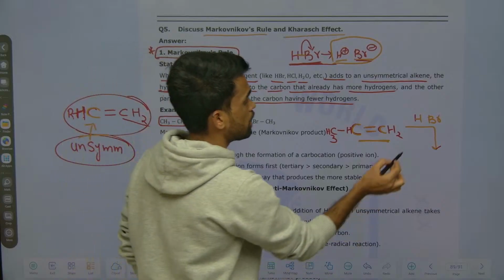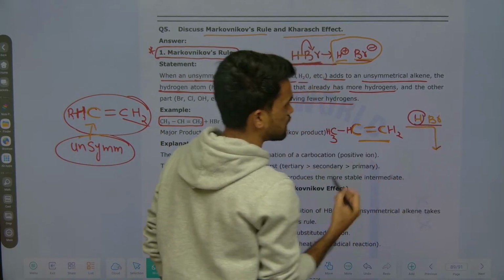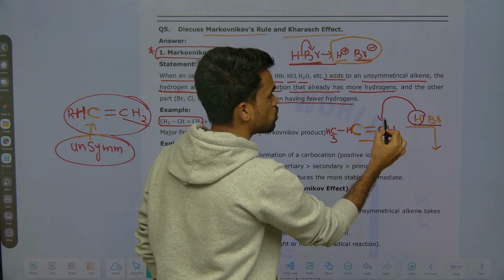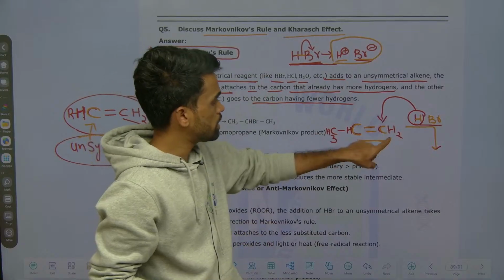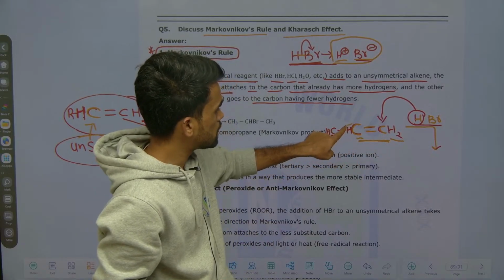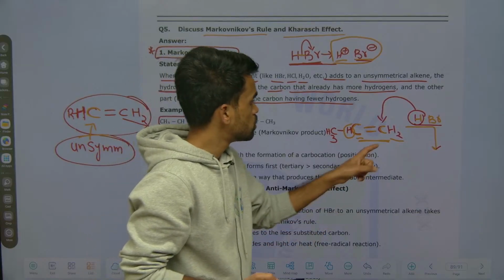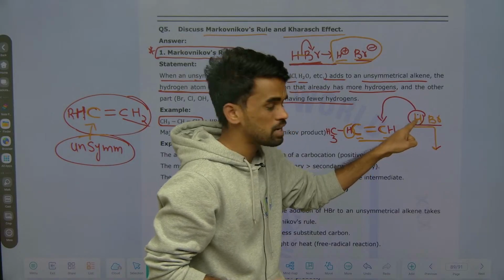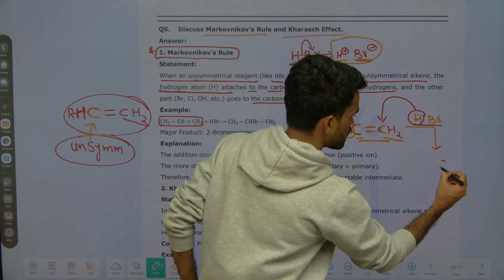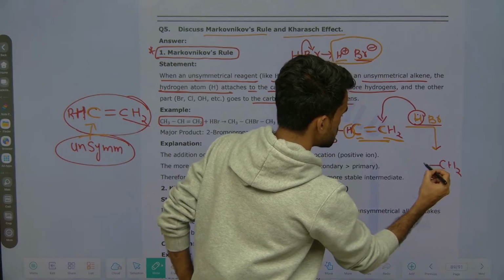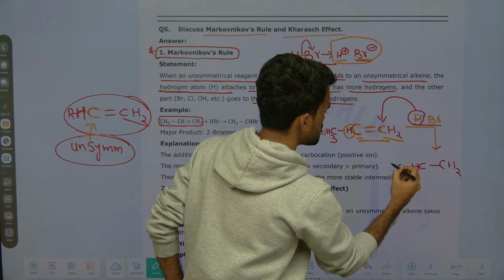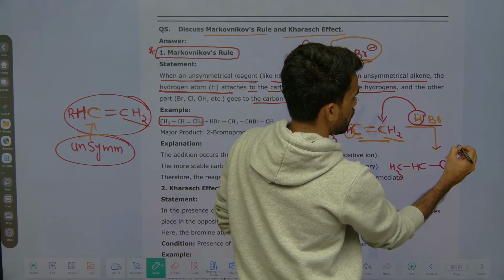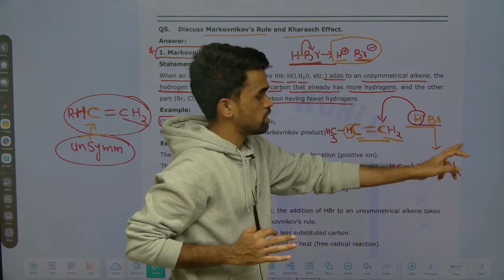It means the hydrogen atom of this unsymmetrical reagent goes to that carbon of the alkene which has more number of hydrogens already. Here how many are there? 2 are there. On this carbon how many are there? Only 1 hydrogen atom is attached. So where there are more hydrogens, there the hydrogen atom of this HBr reagent will be attached. So you are making this CH2, CH, CH3 now. So on this carbon you are adding this newly coming hydrogen from this HBr. So that is what I am adding here.